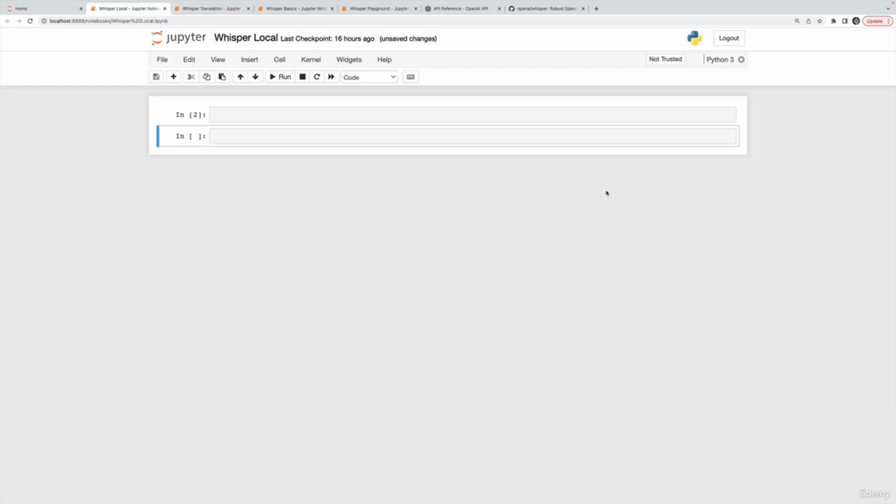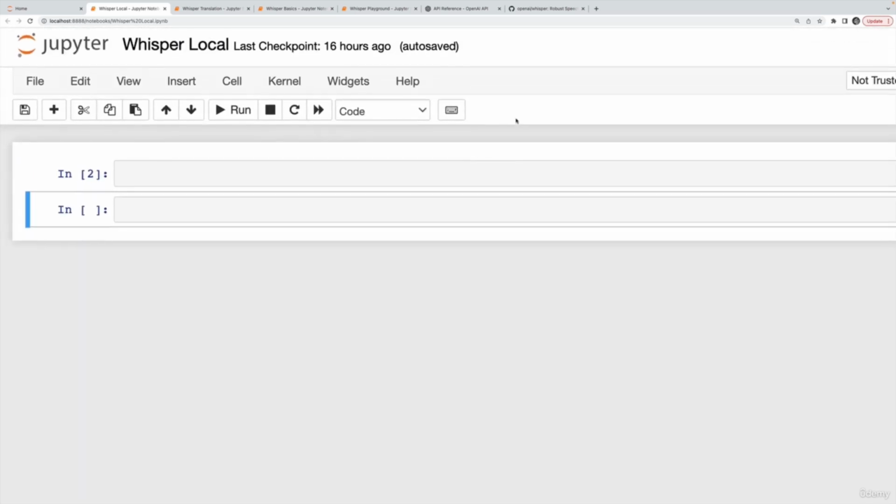Welcome back. The final thing we'll see with Whisper is how to run the model locally on our machine and get transcriptions and translations without having to involve an API at all. There's no requests going on, meaning no charges. However, somewhat surprisingly, it's a little bit slower. The OpenAI Whisper API that we've been working with has some enhancements that make it more efficient and faster, but you do have to pay 0.6 cents per minute of audio. So I'm just going to show you how to run it locally, and you can decide if it's worth doing or not.